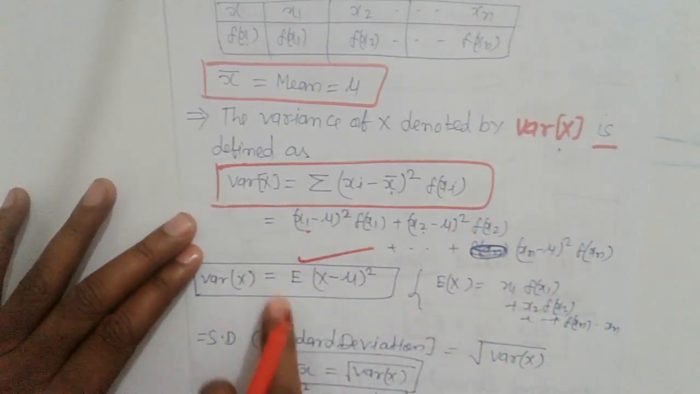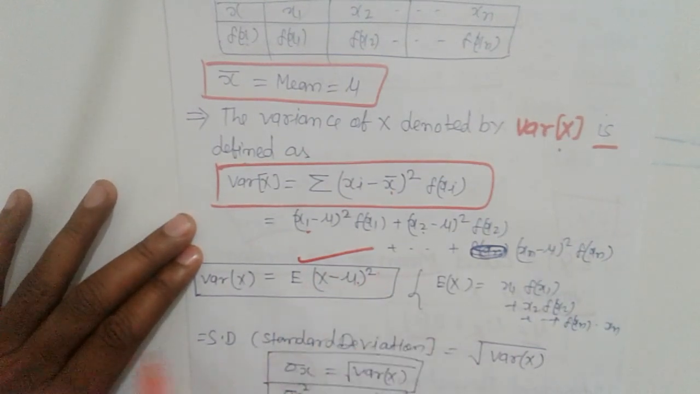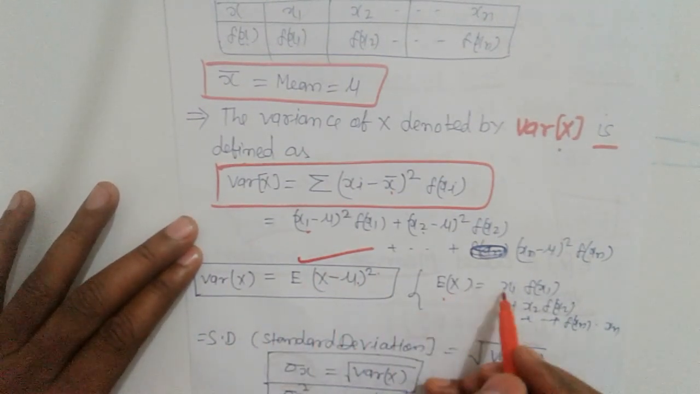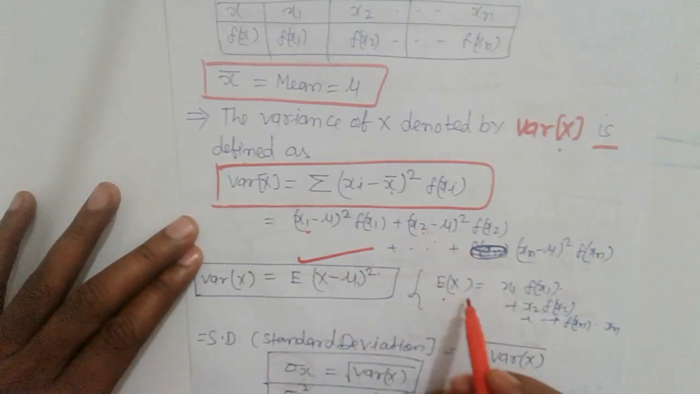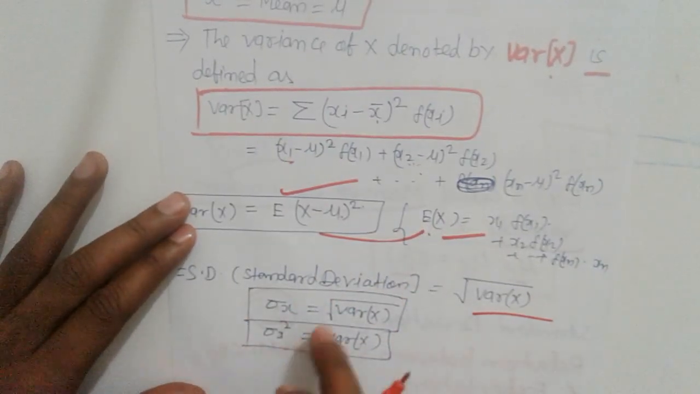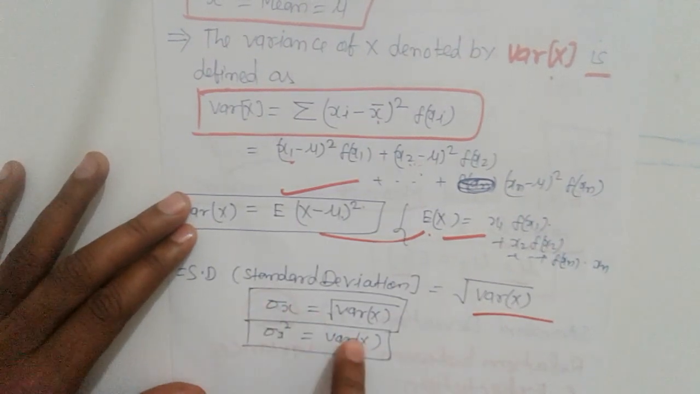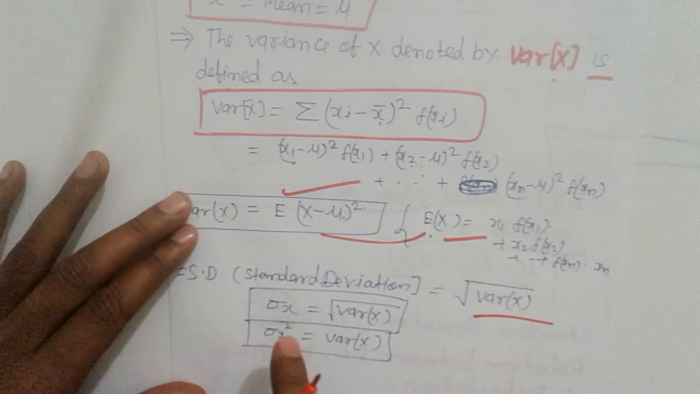The variance is equal to the expectation of (X minus mu) whole square, written in that format using E(X). Now the standard deviation: variance of X is sigma x square, so the standard deviation is the square root of the variance of X.